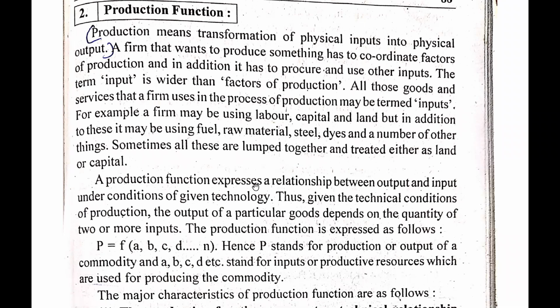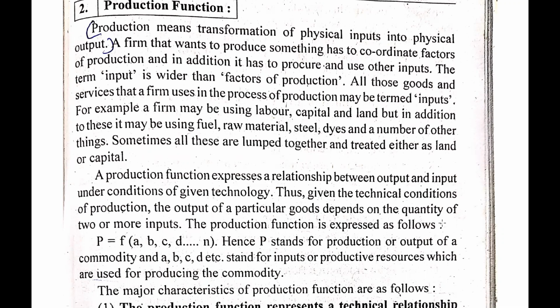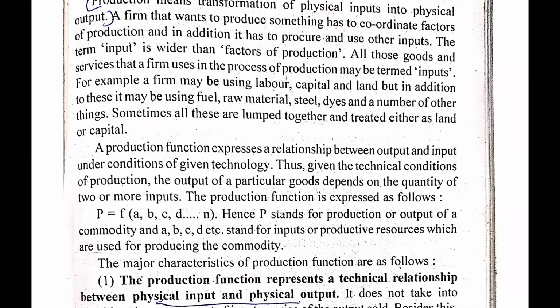A production function expresses a relationship between output and input under conditions of given technology. Thus, given the technical condition of production, the output of a particular good depends on the quantity of two or more inputs. The production function is expressed as below. Here we have given production is equal to f(a, b, c, d to n).